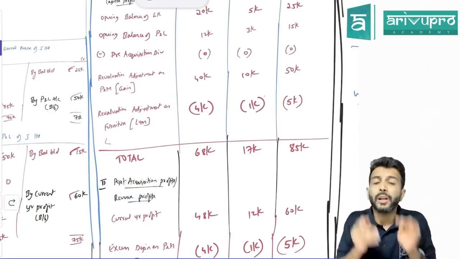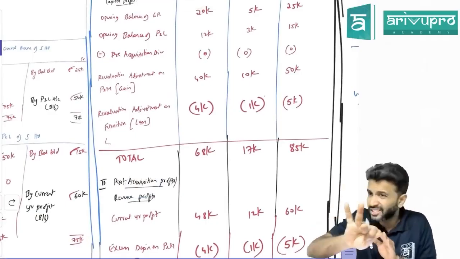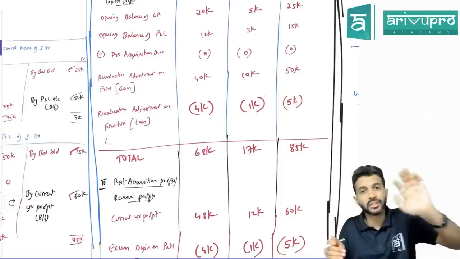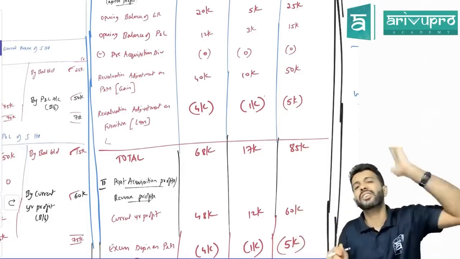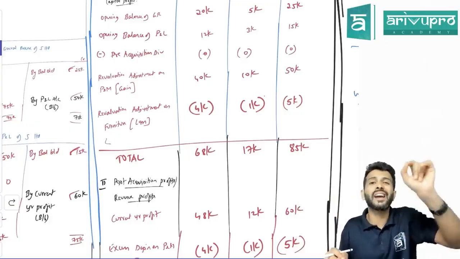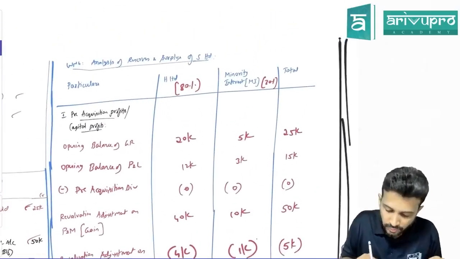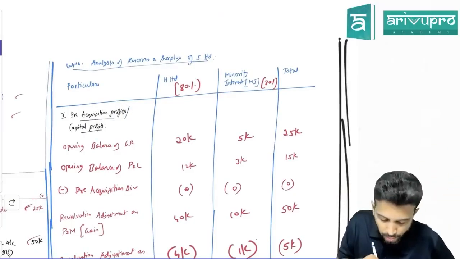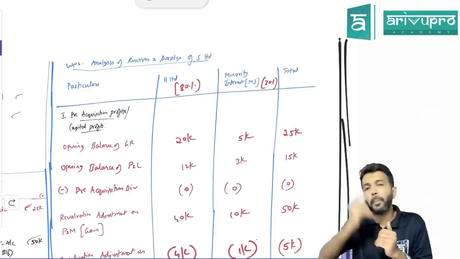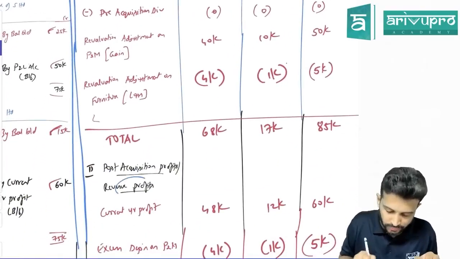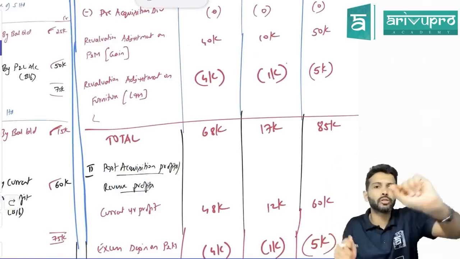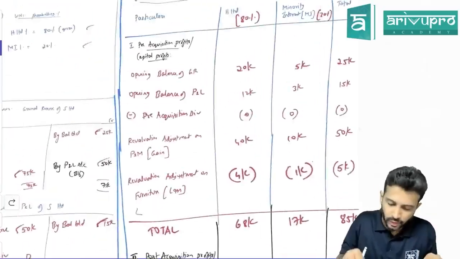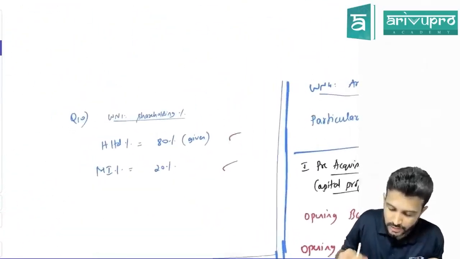Pre-acquisition profit means what, sir? Those reserves and surplus which were already existing before holding company got the control. On the day holding company got the control, reserves and surplus were already existing. Such reserves and surplus of subsidiary company, we call it as pre-acquisition profits. Don't be misled with the word pre-acquisition profit. Profit here refers to all the reserves and surplus. Agreed? And this pre-acquisition profit, sometimes we also call it as capital profit. Post-acquisition profit ka another name is revenue profit. So sometimes in our study material, instead of pre and post, you may also see the words capital profit and revenue profit. This is just an alias, another name, that's all. Okay. Now, sir, when did you get the date of control? Tell me that first. What is the date of control?